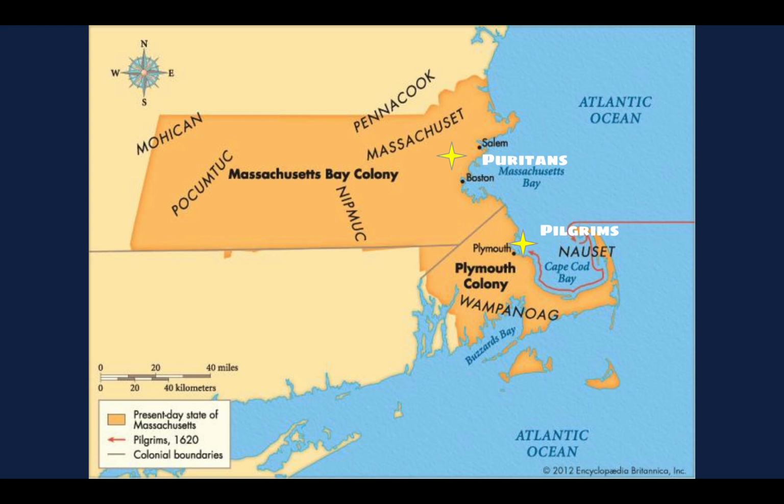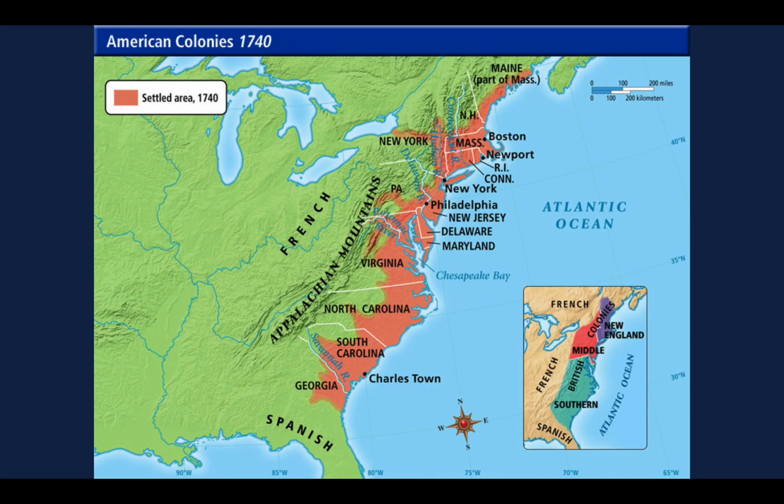If we look at a map, here is the location where the Puritans and the Pilgrims settled. You recognize this as the state of Massachusetts today, but the Pilgrims are going to form the Plymouth colony, and then about a decade later, the Puritans would settle farther north in what they called the Massachusetts Bay colony. On a map of the 13 colonies a century later, you can see that the area where the Pilgrims and the Puritans settled is the region in the colonies known as New England.